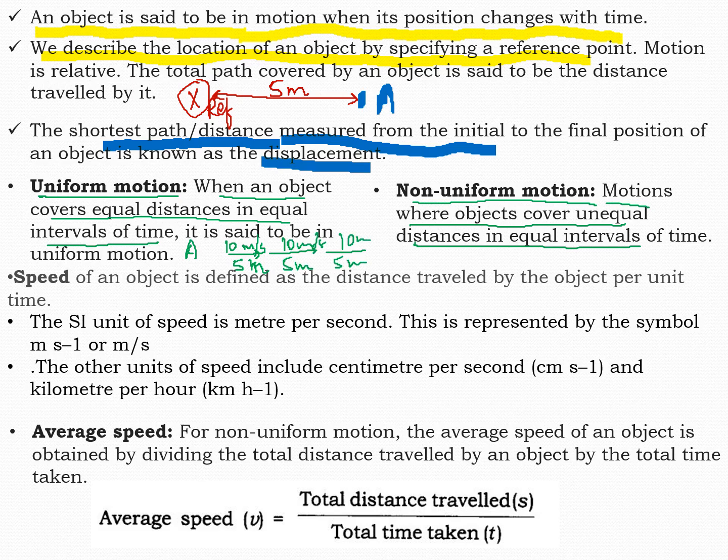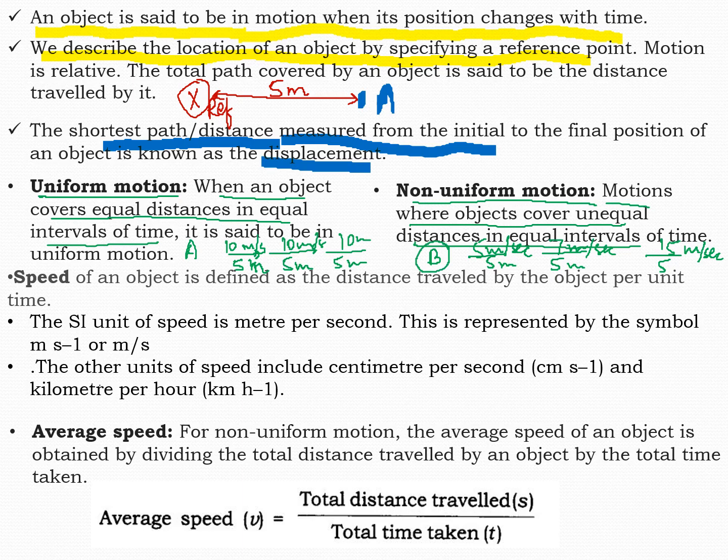But when B is going first 5 meter with a speed of 5 meter per second, next 5 meter with a speed of 7 meter per second, next 5 meter with a speed of 15 meter per second, you can see that the speed is changing. So we will say that B is moving with non-uniform motion.